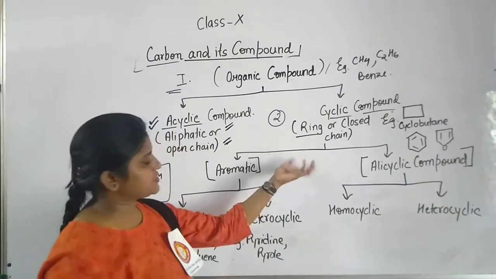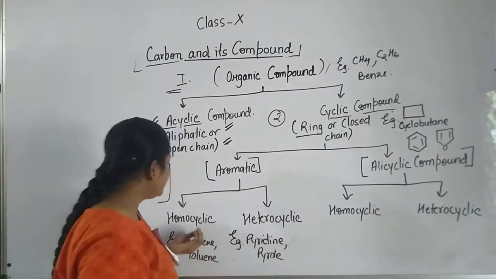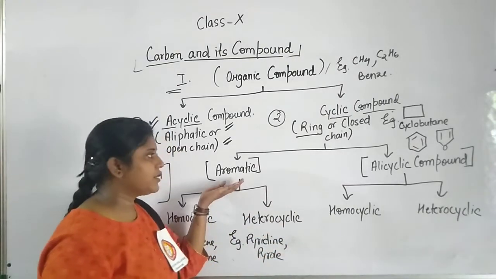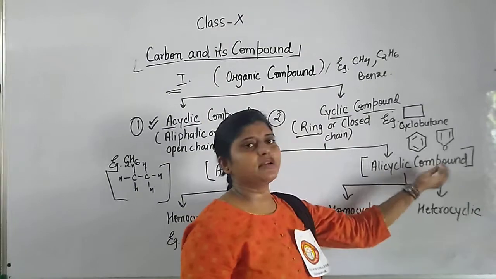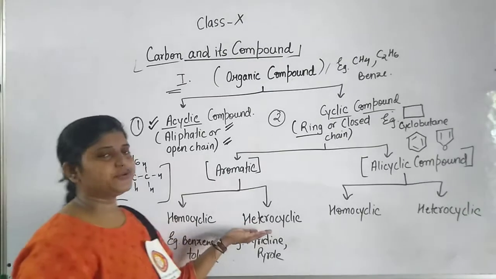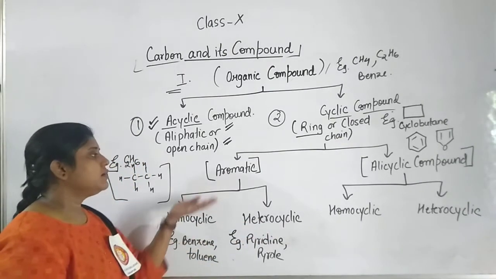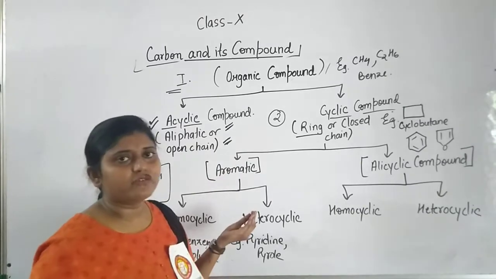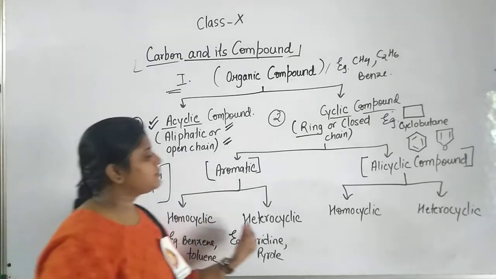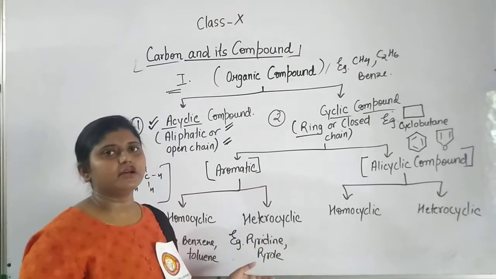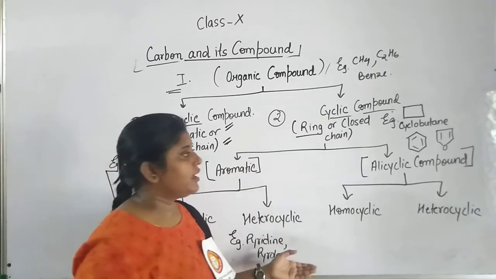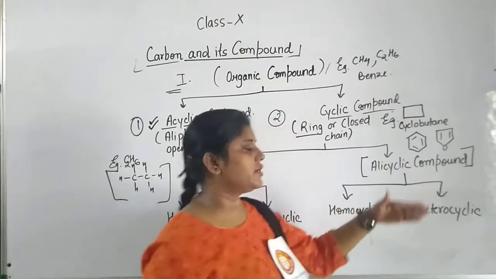Here the basic constitution was of homocyclic, and heterocyclic also comes. But before that, we are discussing aromatic and alicyclic compounds. Every aromatic compound can be of 2 types: homocyclic, where the same carbon atoms are there, and heterocyclic, where different atoms are there. That means another group is there, that may be nitrogen, that may be oxygen. And alicyclic is also further divided into 2.